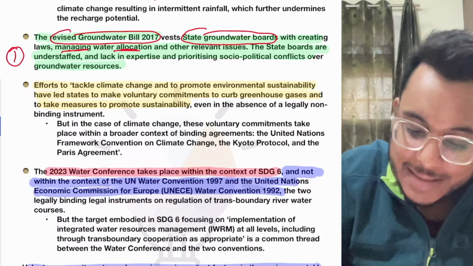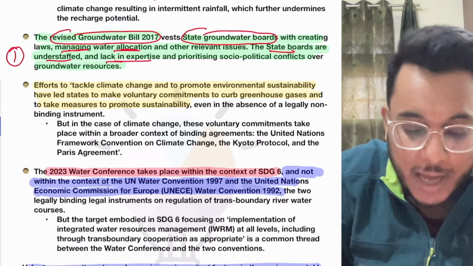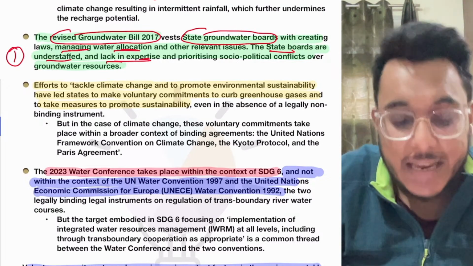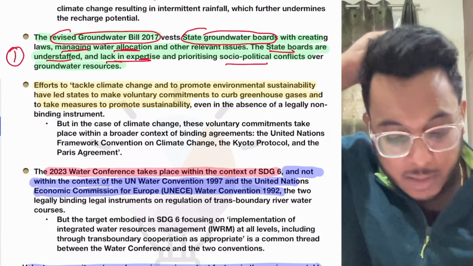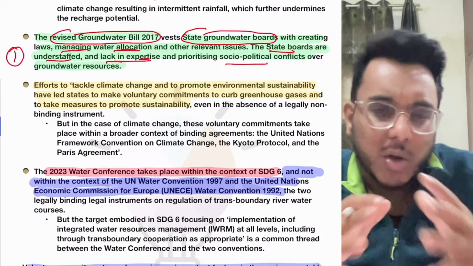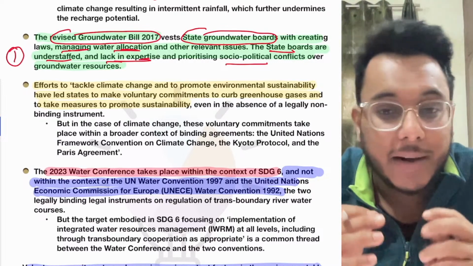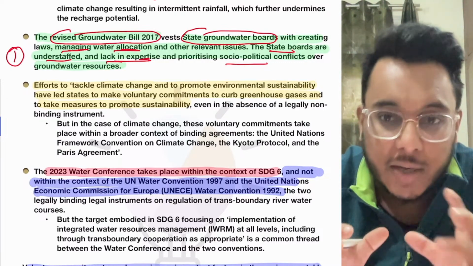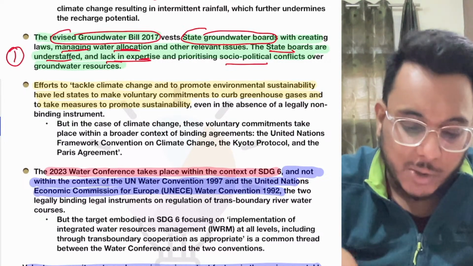But the problem is that these state water boards are understaffed, they don't have proper expertise, and they are politicized a lot. There are a lot of social and political conflicts going on. Now understand this, guys, water has always become a political issue. The moment you tax it, or try to manage it, or impose some price on it, the government will invite a lot of criticism. So politicization is also there.